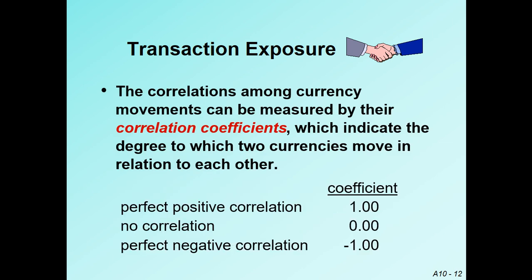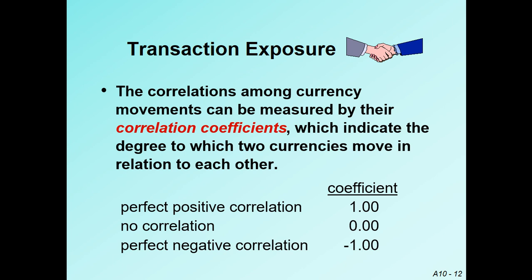The correlation among currency movements can be measured by their correlation coefficient. The correlation of two countries will be measured by the coefficient of those two currencies, which indicates the degree to which two currencies move in relation to each other.